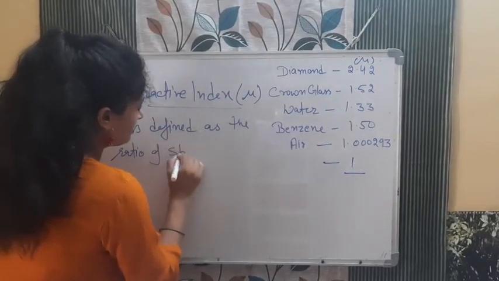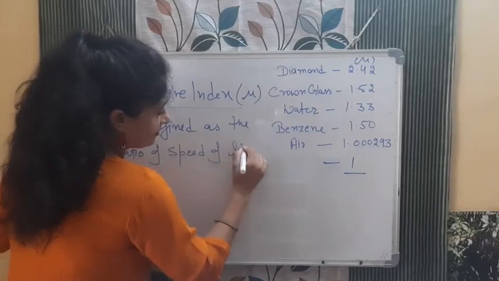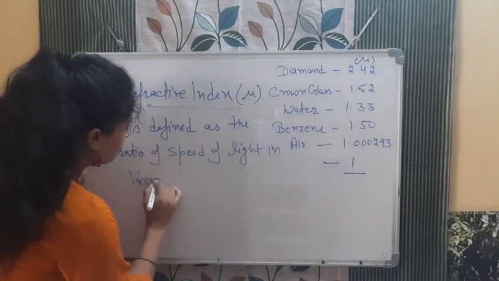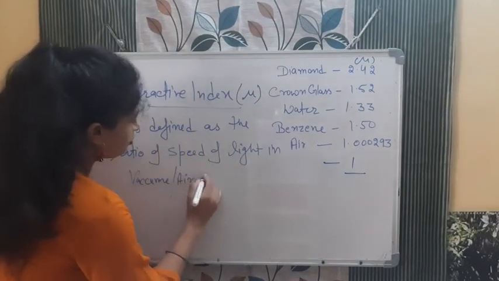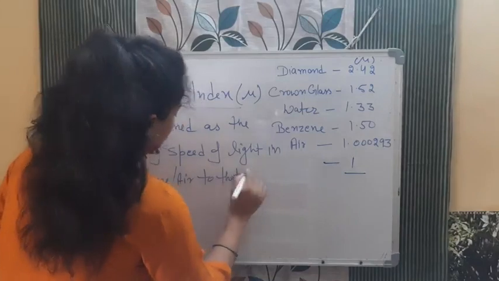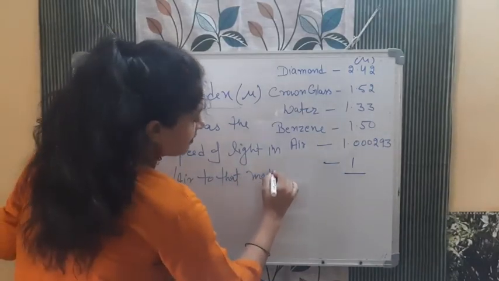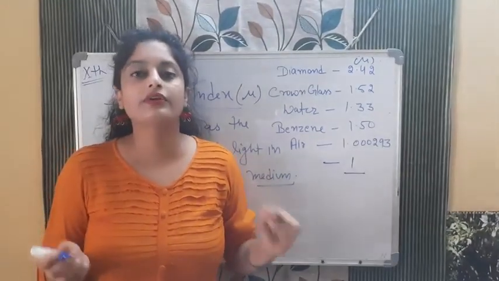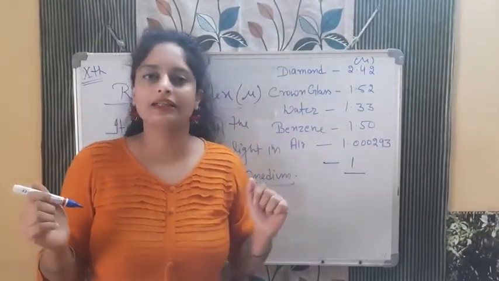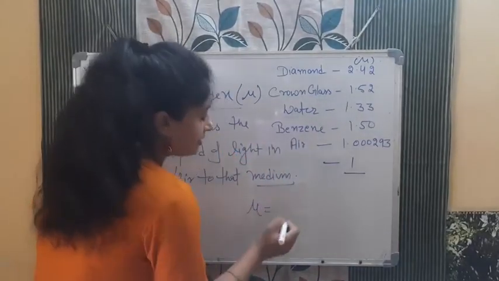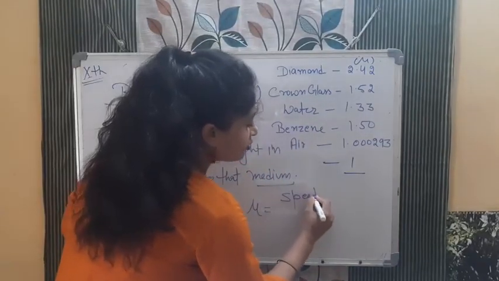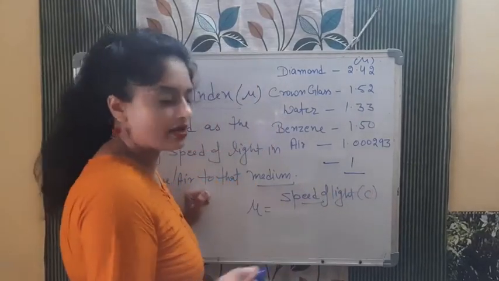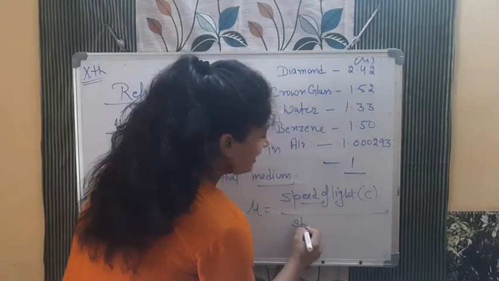It is defined as the ratio of speed of light in vacuum, or we can say air, to that in the medium. For example, we want to find the refractive index of air. If we are talking only about air, refractive index of air mu, the formula will be speed of light in vacuum, which we write as c, 3 into 10 to the power 8, divided by speed of light in air.